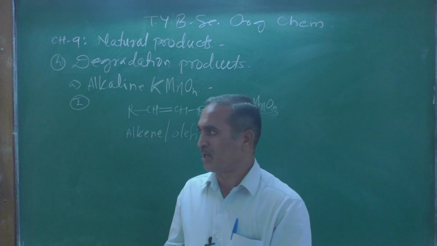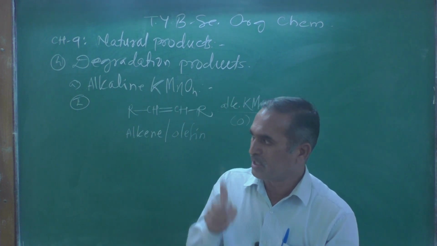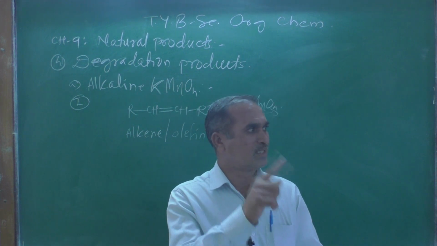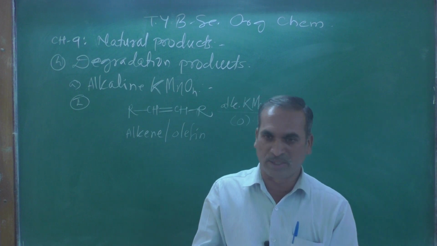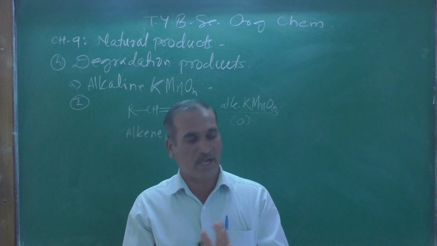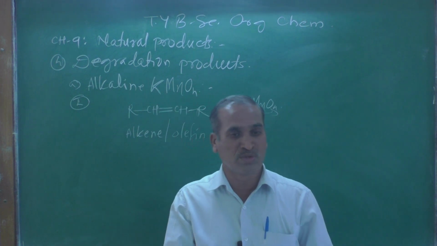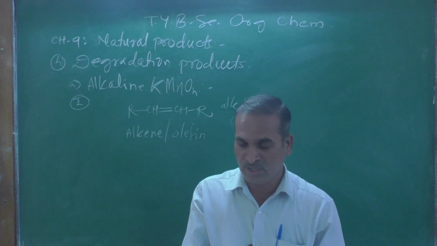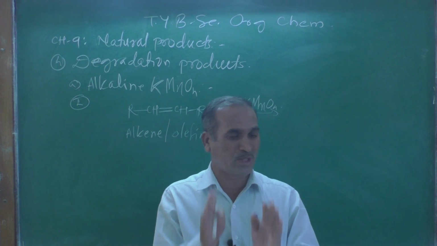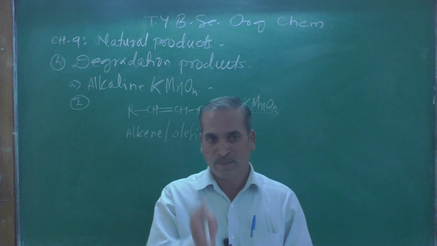Remember the chapter number 4, I think. Yes, chapter number 4, the name of that chapter, the reactions of unsaturated hydrocarbons and carbon oxygen double bond. In that we have learned this. It gives a cis hydroxylation. Cis hydroxylation means what? Whatever hydroxy groups are there, they are coming in the product.